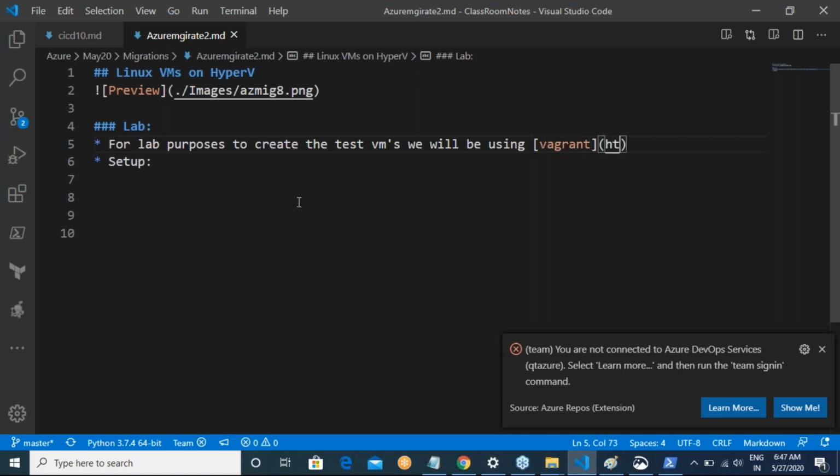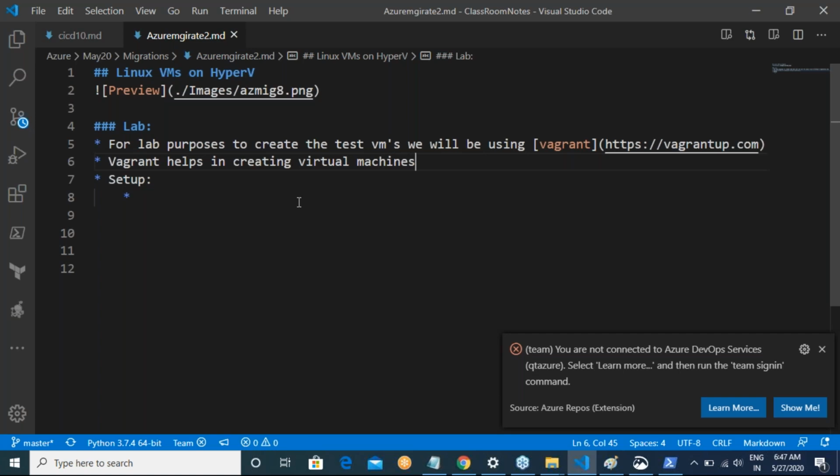Vagrant helps us in creating virtual machines.